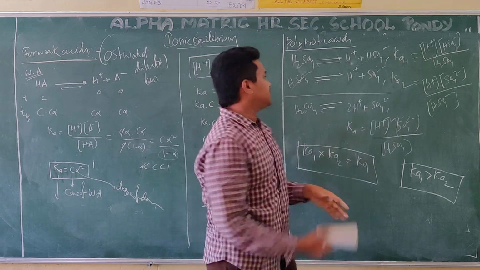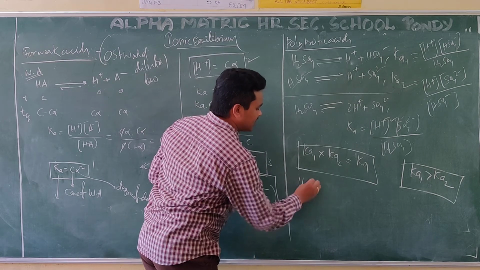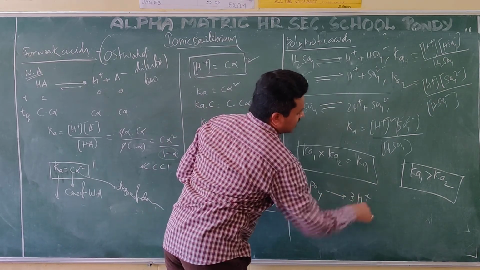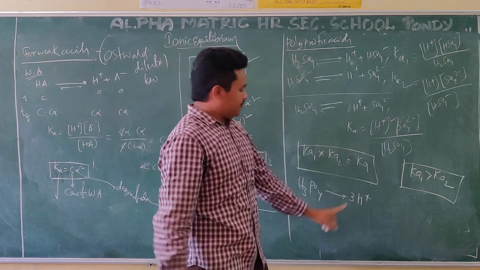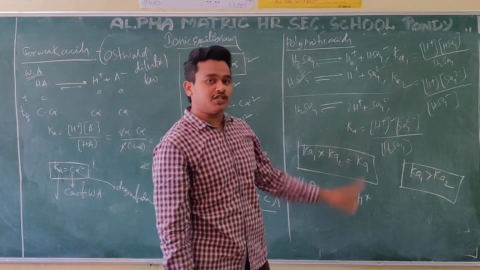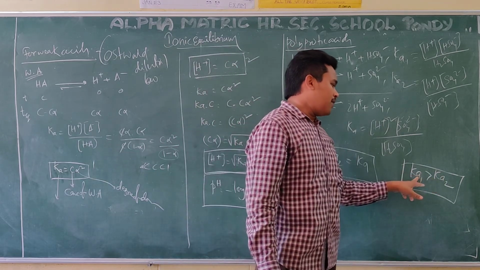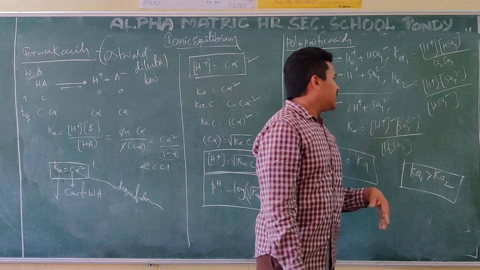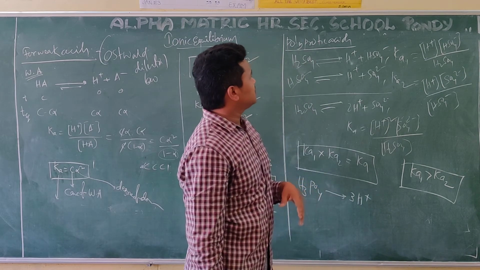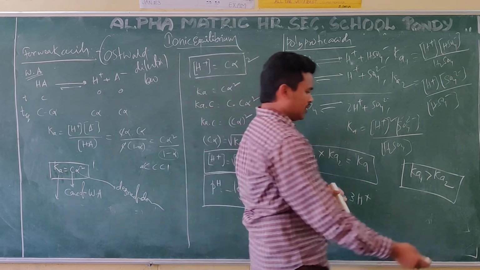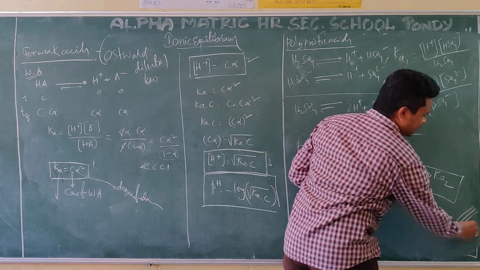For tertiary dissociation, what is the example you can take? H3PO4. Here, how many protons are coming? 3 protons are coming. Tertiary dissociation is possible here. What you have to observe is Ka1 is greater than Ka2. Primary dissociation is greater than secondary dissociation. This is what we call polyprotic acids. And now, this is what we have about acids.